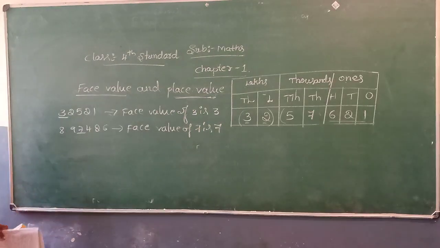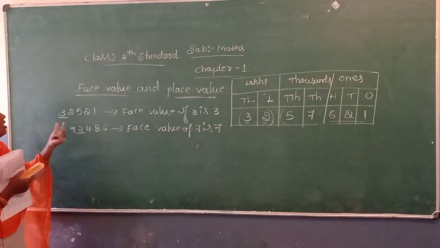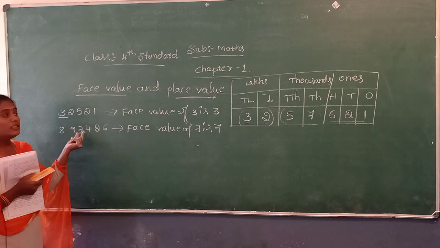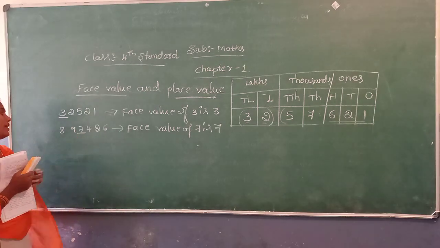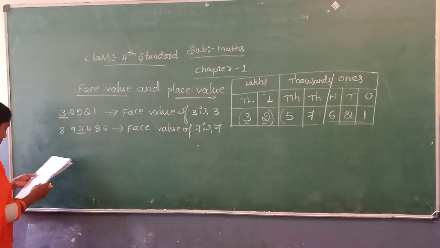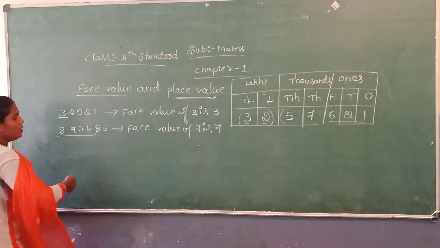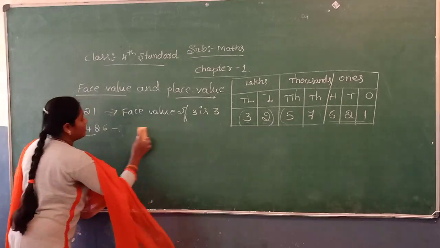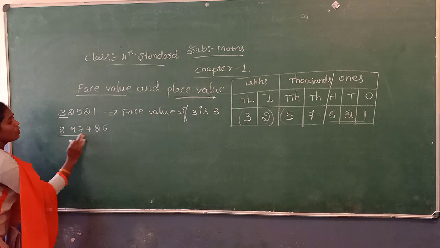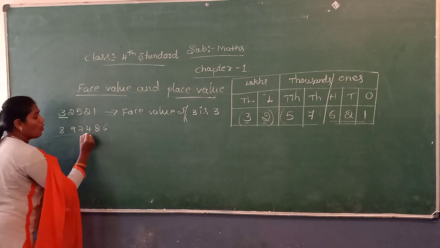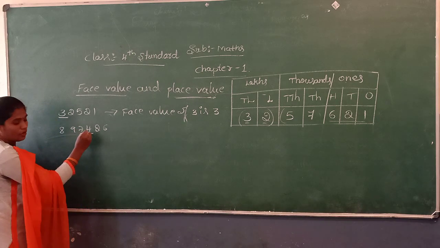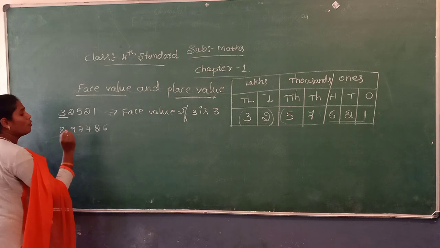Next, what is place value? Place value means the product of face value and the value of the place. For example, consider this number. Here what is the face value of 4? 4 is 4. What is the place value of 4?